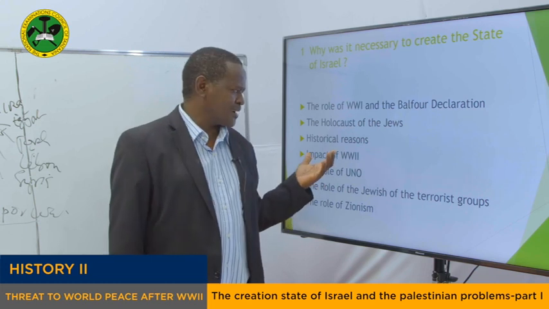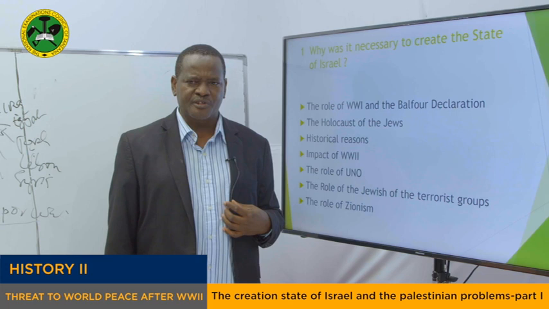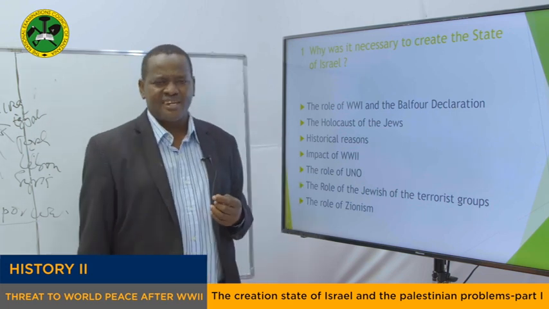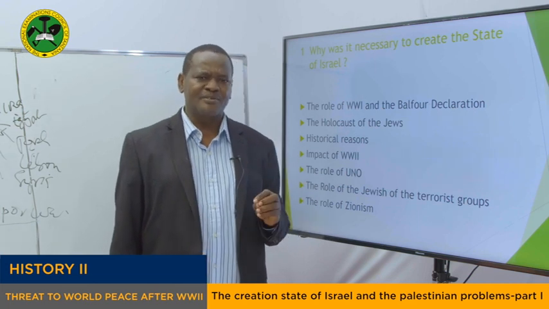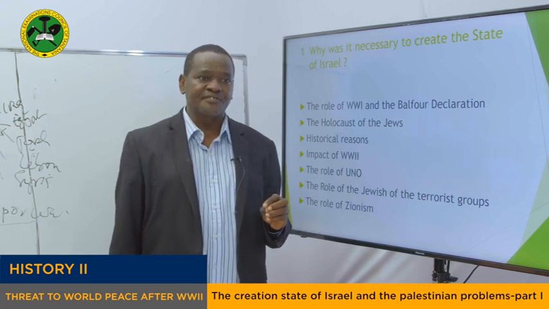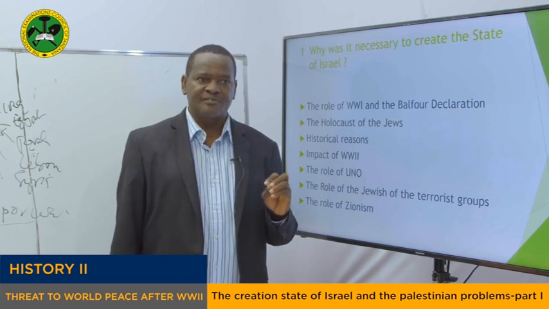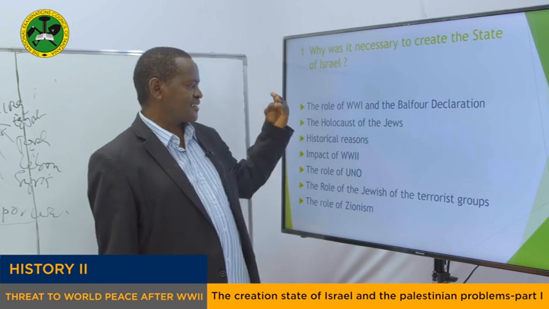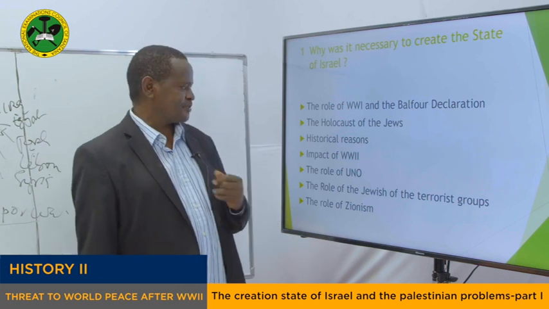Why do we say you have to look back to history? Because one can ask you a question. What is the home of Jews? What's the original home of Jews? It's like the black people today, if they want to come back to Africa, you cannot deny them because it's their origin. This is the place where their forefathers used to live. So it's the same for the Jews, that their forefathers used to live in that place of Palestine. So they've got some reasons to go back and live in that area. They have reasons to demand the establishment of their nation.